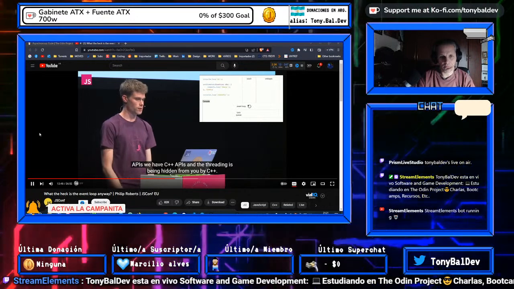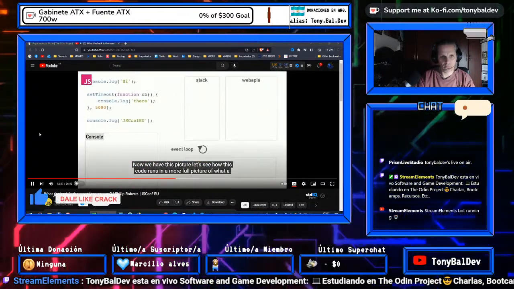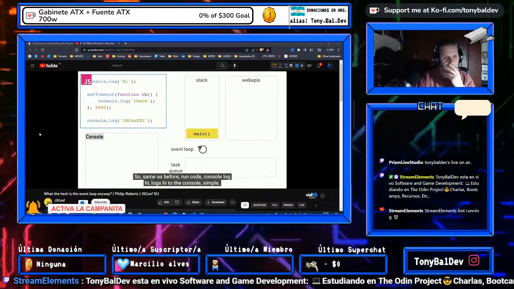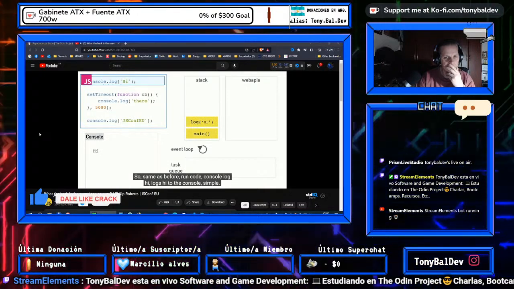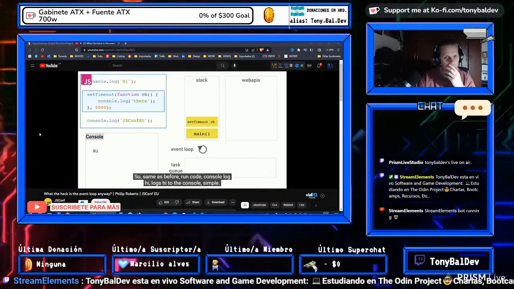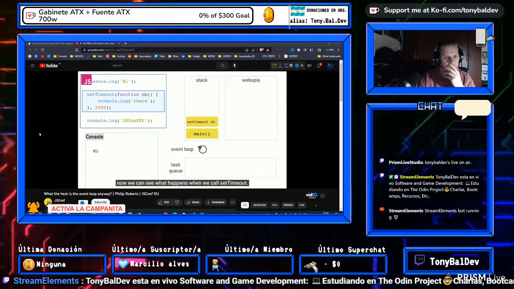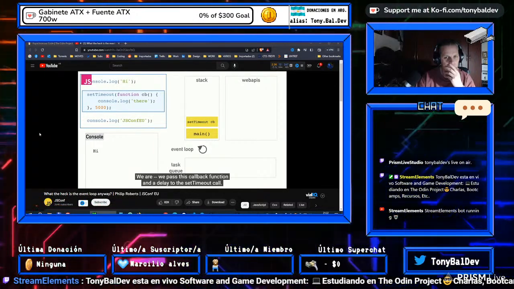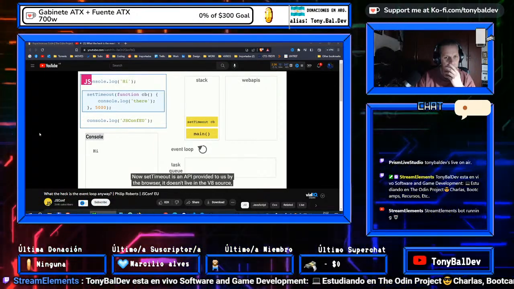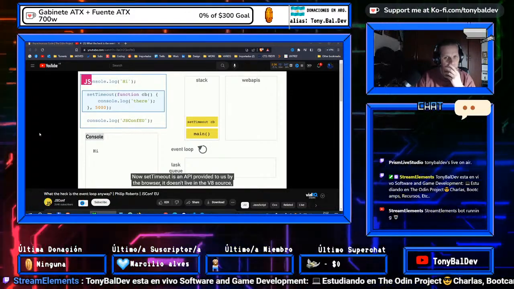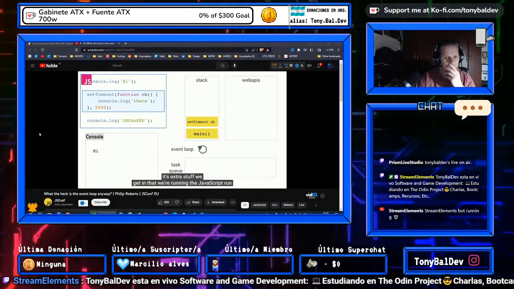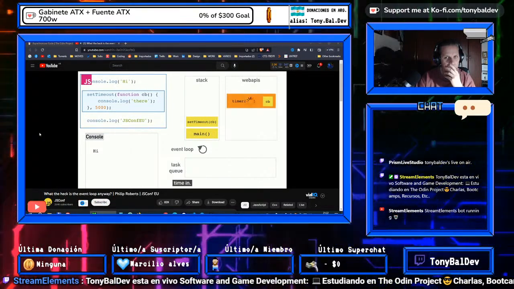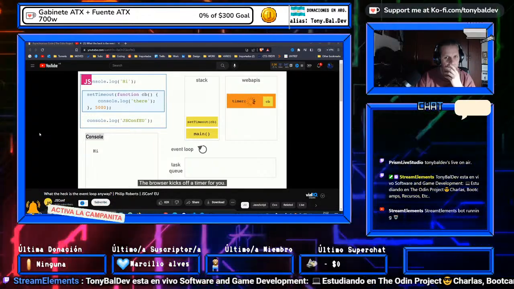OK, so now that we have this picture, let's see how this code runs in this fuller picture of what a browser looks like. Same as before. Run the code, console.log hi, log hi to the console. Simple. Now we can see what happens when we call setTimeout. When we call setTimeout, we pass this callback function and a delay to the setTimeout call. Now setTimeout is an API provided to us by the browser. Remember I said it doesn't live in the V8 source. It's extra stuff we get in the environment that we're running the JavaScript runtime in. So effectively, the browser kicks off a timer for you.